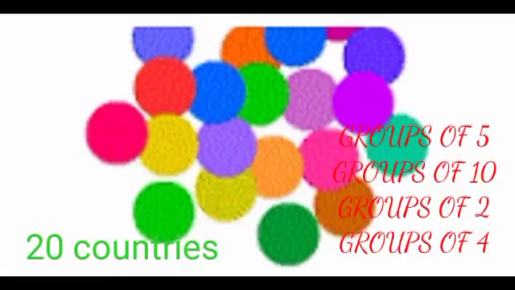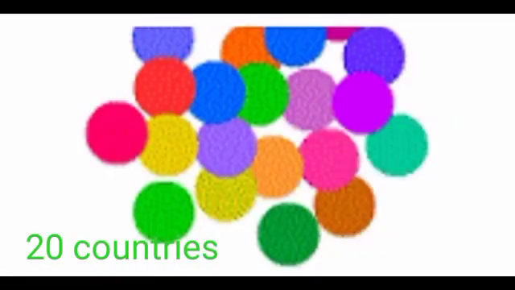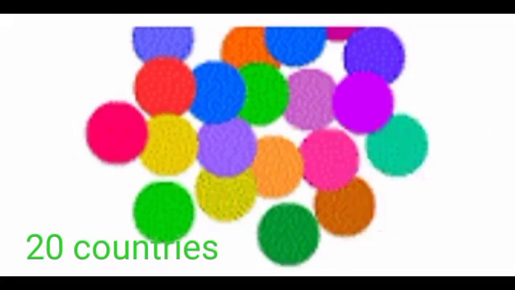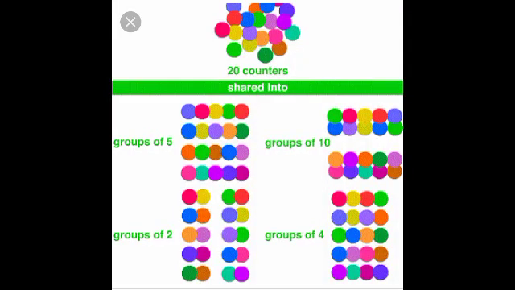What are the tables we should know? 2 table, 4 table, 5 table and 10 table. So the given number of countries is 20. First, we group under 5. How to do that? For that, we need to know the 5 table.